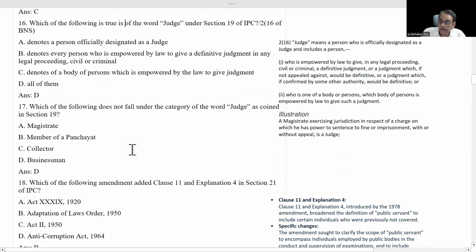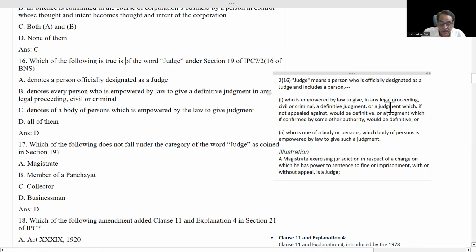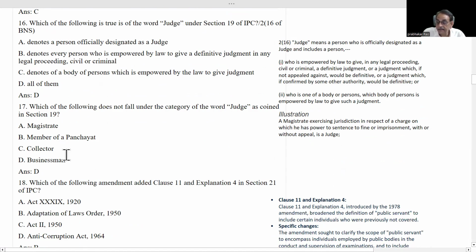Next comes, which of the following does not fall under the category of the word judge as coined in section 19? You see, here the same thing came. Magistrate, in the illustration itself it has been given. Member of a panchayat, yes, he participates in legal proceedings. That's why he is a judge. Collector, he also acts in quasi-judicial proceedings. In the Land Acquisition Act also, he gives a definite judgment. That's why he is also a judge. A businessman is not a judge. That's why the answer is D.